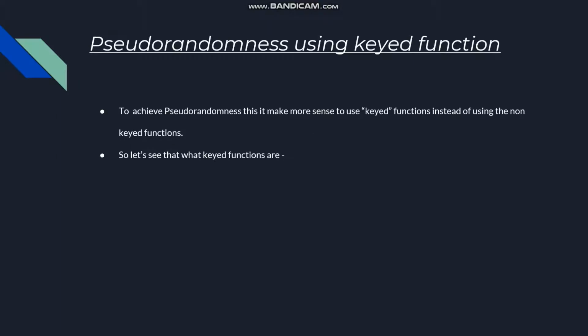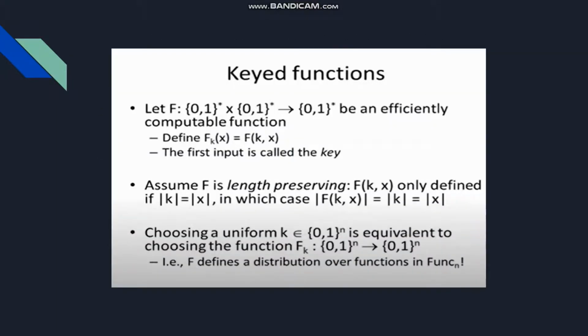Now to achieve pseudo randomness, it is found that keyed functions, that is, functions using some bit key, are more beneficial than non-keyed functions. So let's see what the keyed functions are. Keyed functions are basically normal functions which take an n-bit input and output an n-bit output, but an additional key of length n is introduced. Here f is length preserving.